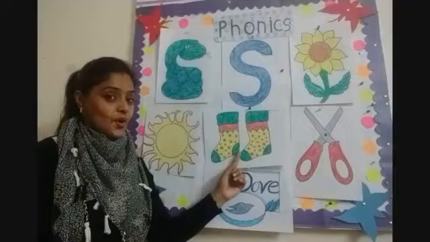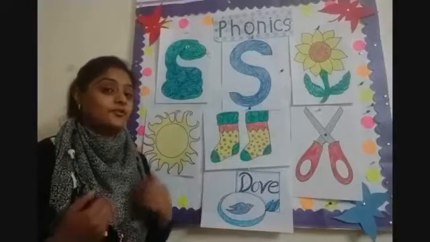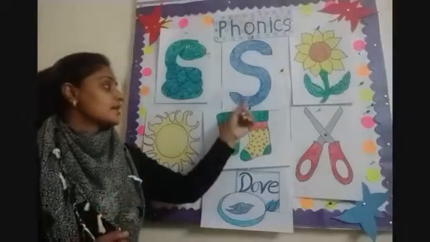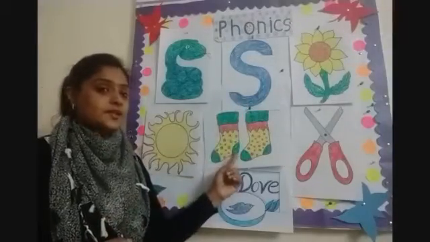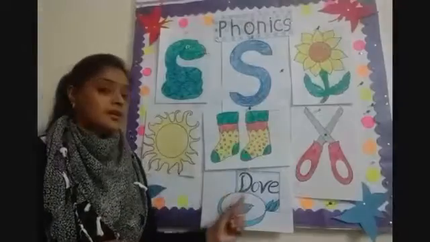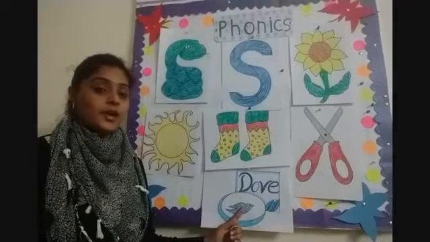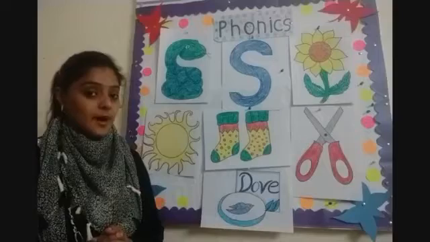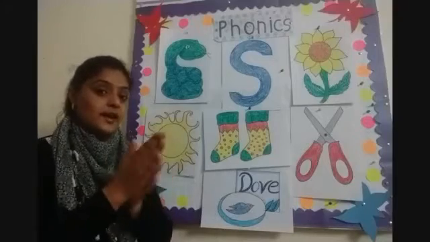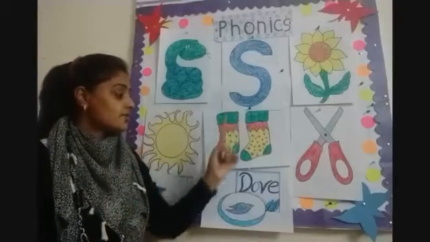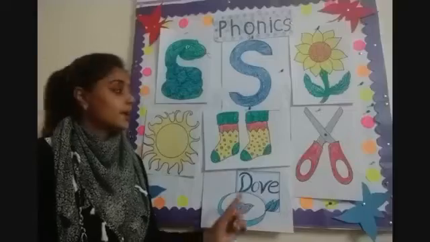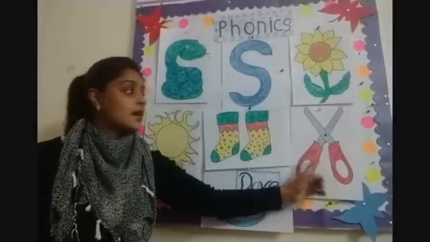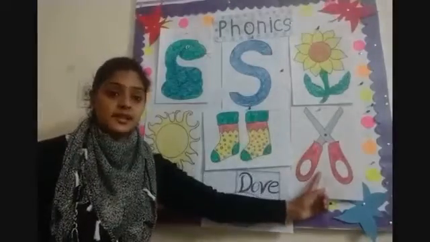For socks. And socks we wear on our feet. For soap. And with soap we take a bath and we wash our hands. For scissors.